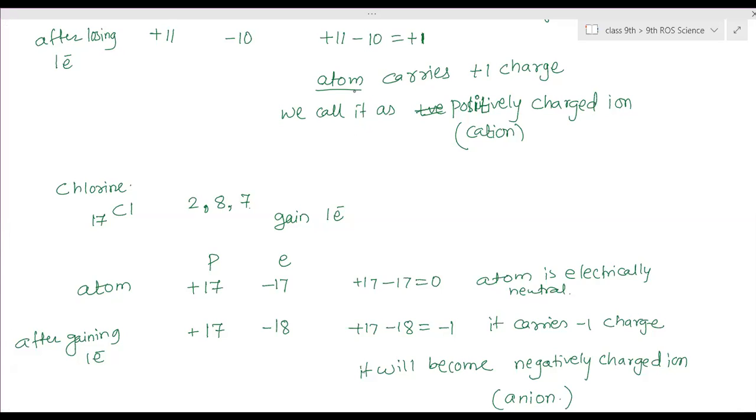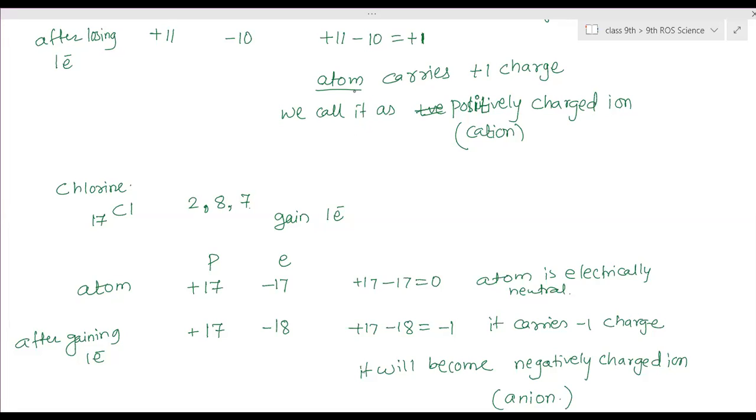Now, how to find out how many electrons any atom loses or gains? Ma'am, I have a doubt. Yes. Ma'am, is it always necessary that protons will have the same charge as electrons? Yes, it is.